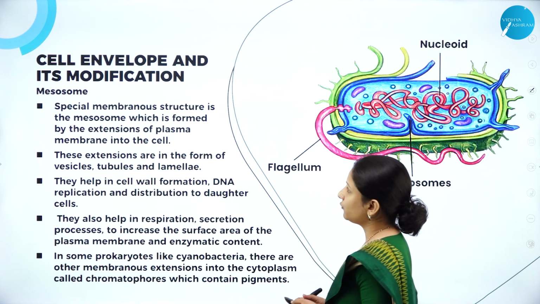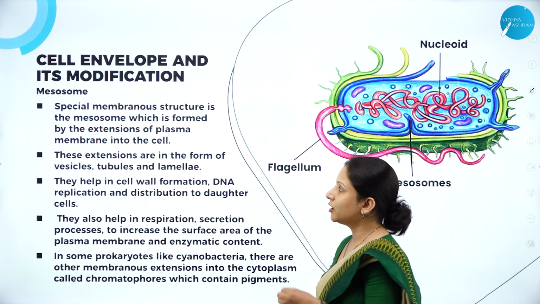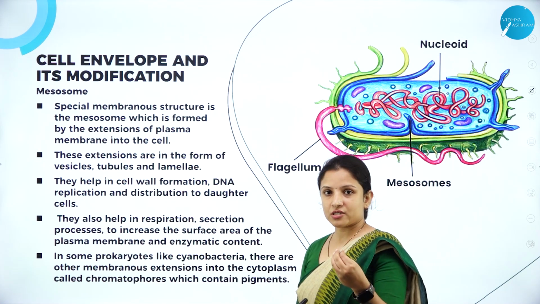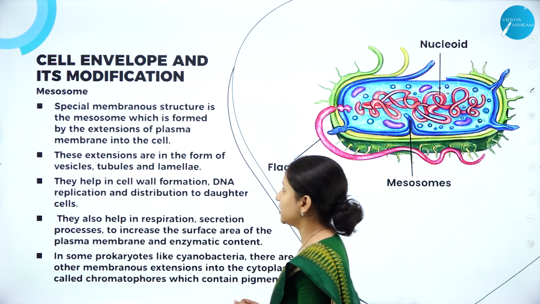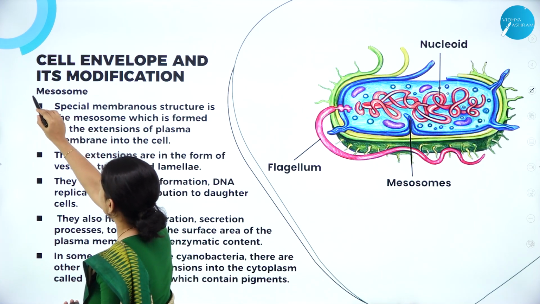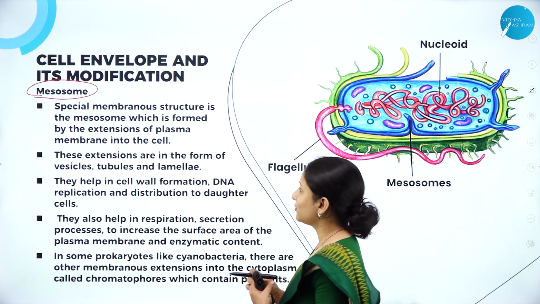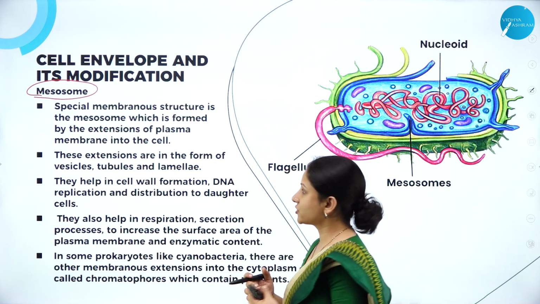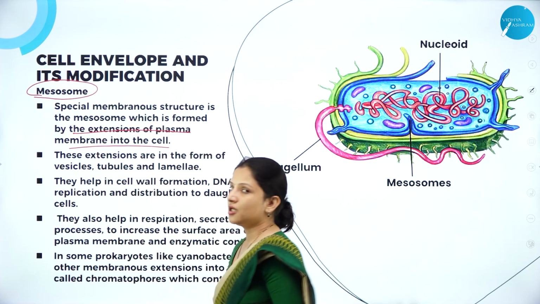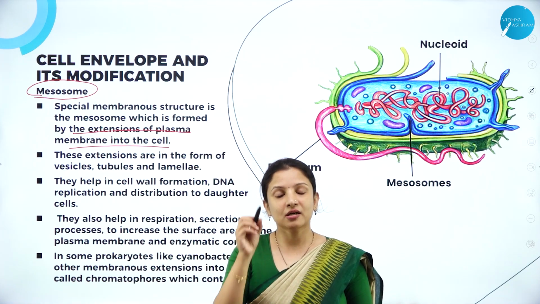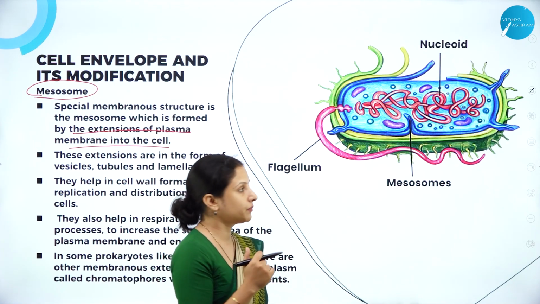Next, moving further, we shall study some of the modifications that are there in the cell envelope. Some of the modifications means there are some structures that arise from them, and we will study that here. So first we'll talk about one of the modifications, which is called the mesosome. Mesosomes are special membrane-like structures which are formed by the extension of the plasma membrane into the cell. So where is the plasma membrane present? Right after the cytoplasm, because the plasma membrane forms the innermost layer of the bacteria, right?